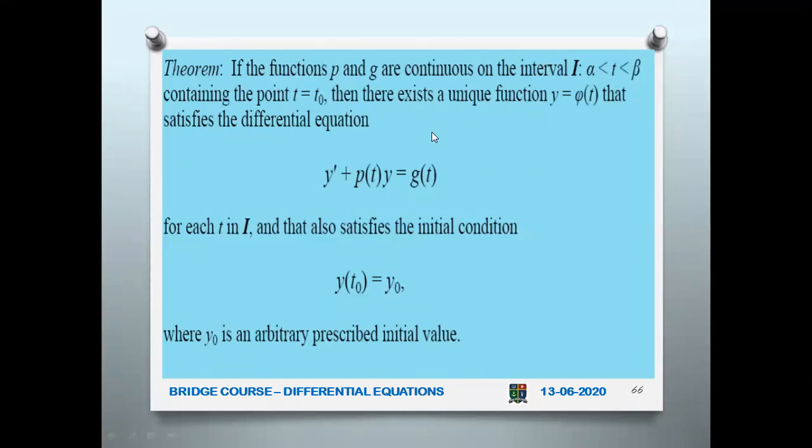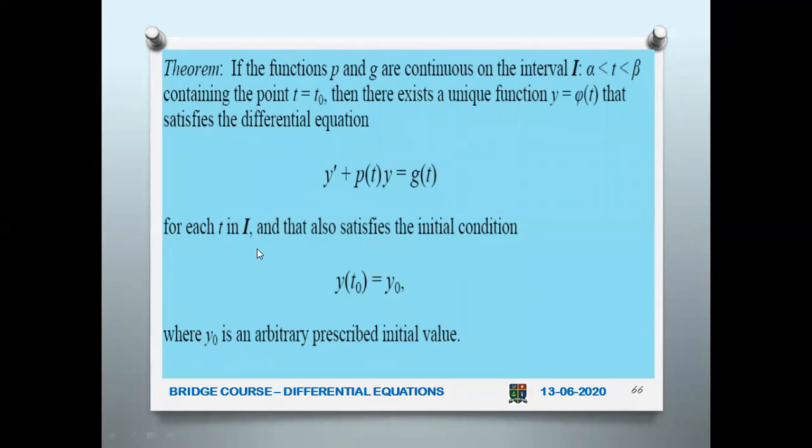Now, suppose p and g are continuous on the interval. So in one particular interval you are taking, that is the open interval alpha comma beta. In that interval you have one particular value of t, that is t naught, say t is equal to 0.5 seconds or like that. Now, if that is the case, then there is one particular solution y equal to phi of t. Of course, we know that. So in that interval, you can find the function to be equal to this phi of t.